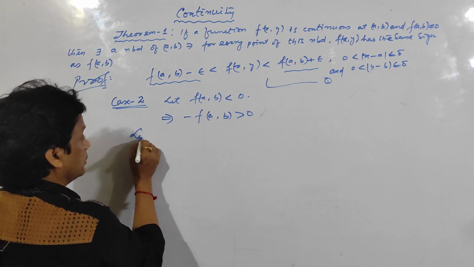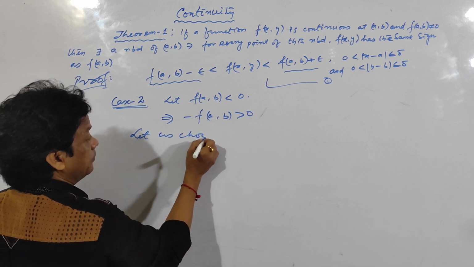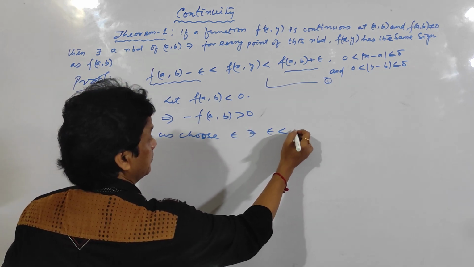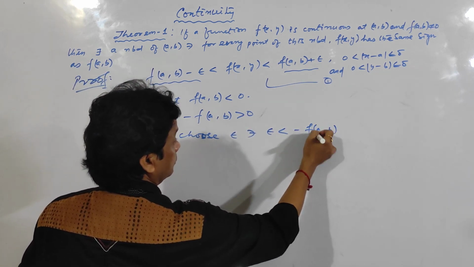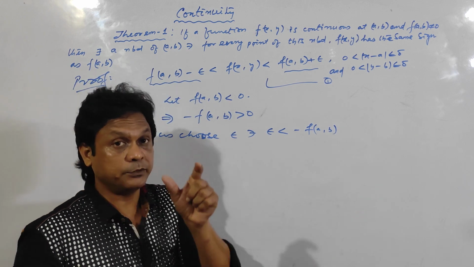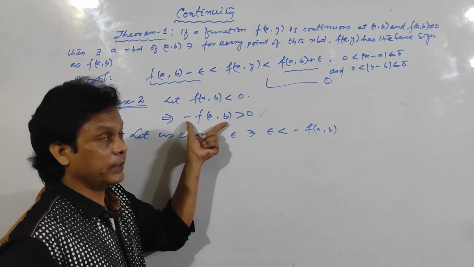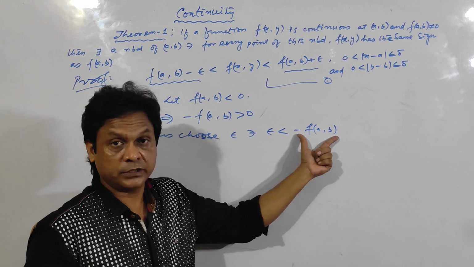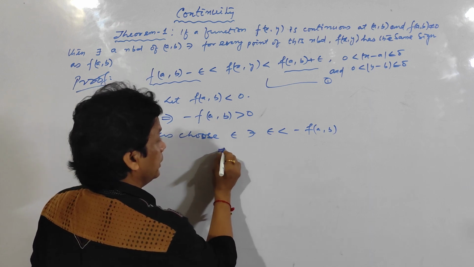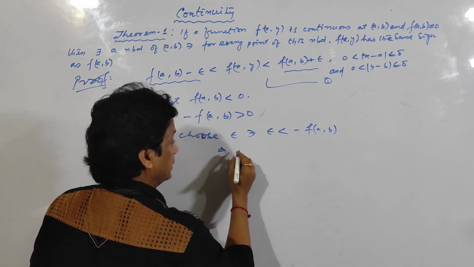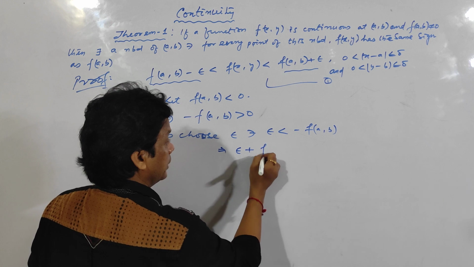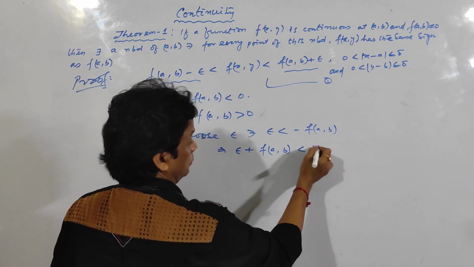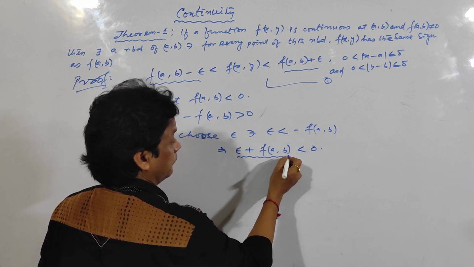Now let us choose epsilon, the same system. Let us choose epsilon so that epsilon is less than minus f(a,b). I have told you that you should choose epsilon which is less than the positive quantity, and here the positive quantity is minus f(a,b). Clear? So it implies, taking minus f(a,b) to the left hand side, that epsilon plus f(a,b) is less than 0. That means this quantity is negative.